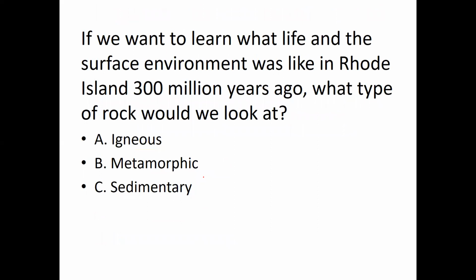So if you wanted to learn what life in the surface environment was like in Rhode Island 300 million years ago, what type of rock would you look at? Would you look at igneous rock, metamorphic rock, or sedimentary rock? Well, if you found igneous rock, that would tell you at least there was volcanism, or there was molten rock coming to the surface, or there was molten rock deep beneath the surface. It would tell you one of those two things.